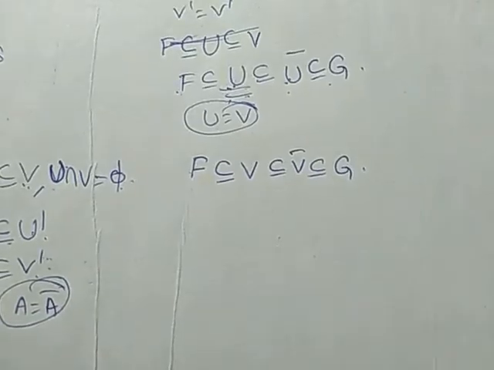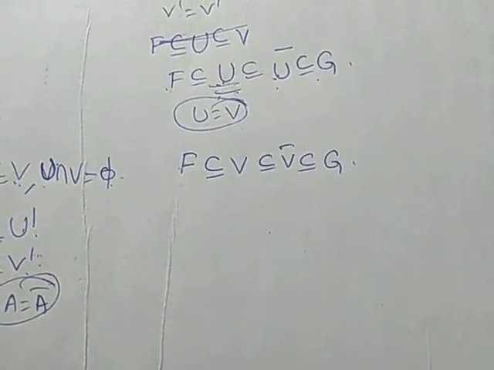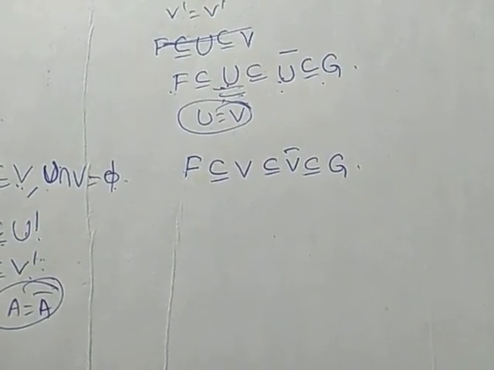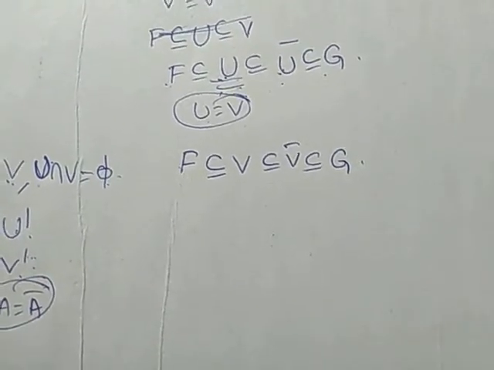To prove the normal case, we should have two closed sets, which are subsets of two open sets, and the intersection between those two sets should be the null set.